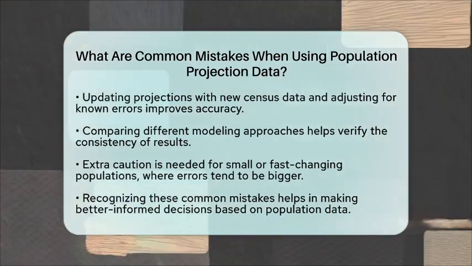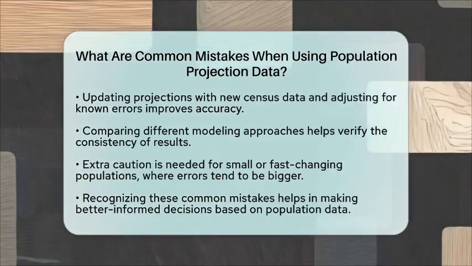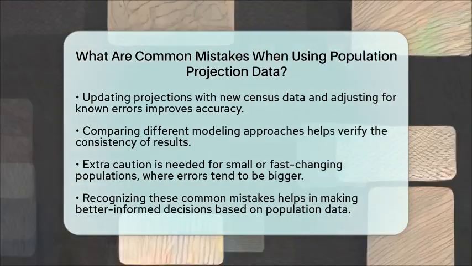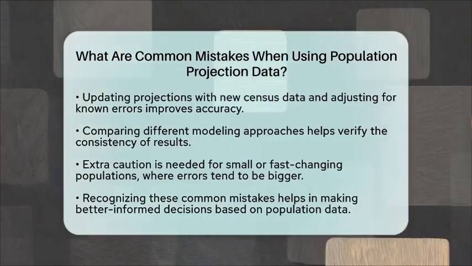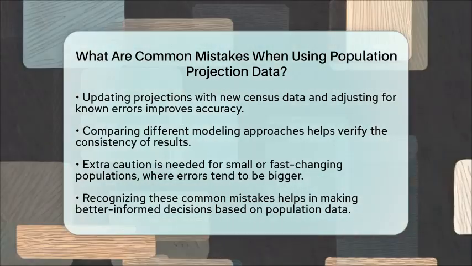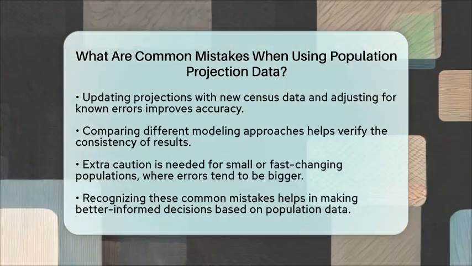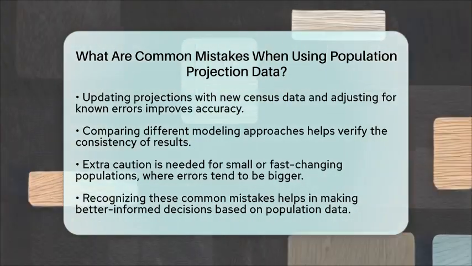Incorporate local socioeconomic and spatial data to improve accuracy. And always remember that the further into the future you project, the more uncertain the results become. Recognizing these common mistakes helps ensure you use population projection data wisely and avoid making decisions based on faulty assumptions.